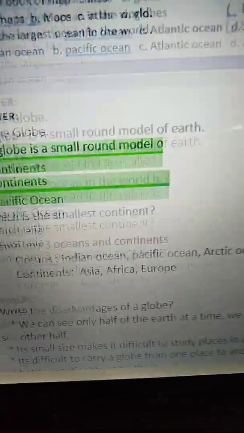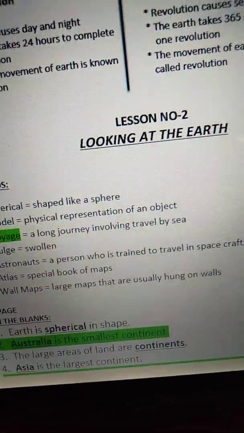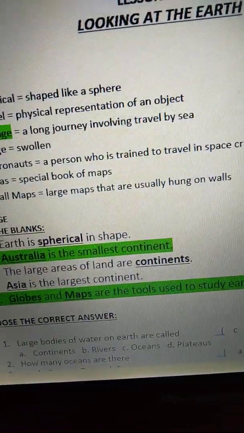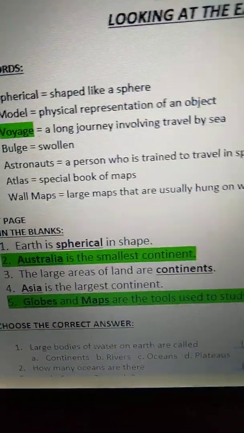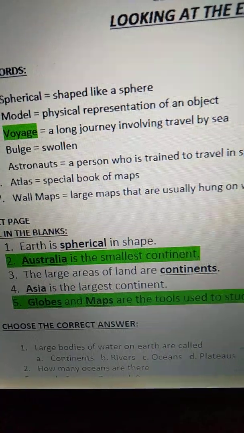So this is all about our second chapter, looking at the earth. Children, you have to read carefully. You have to do revision for your exams.